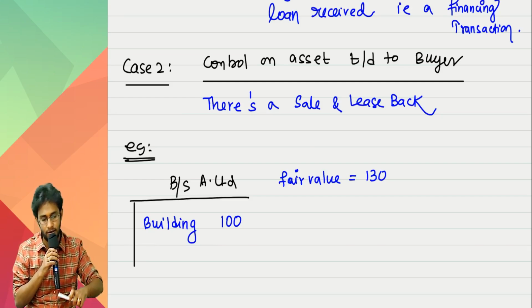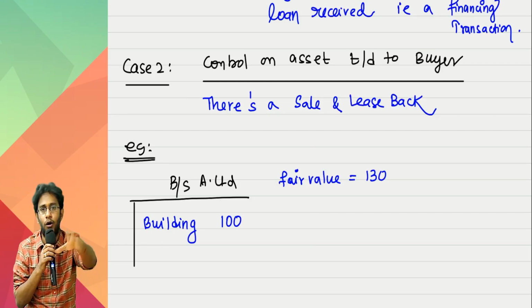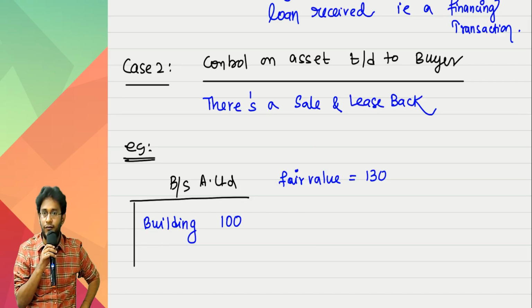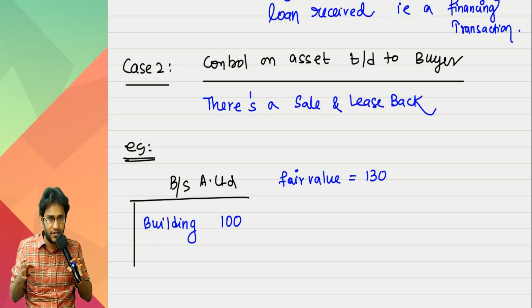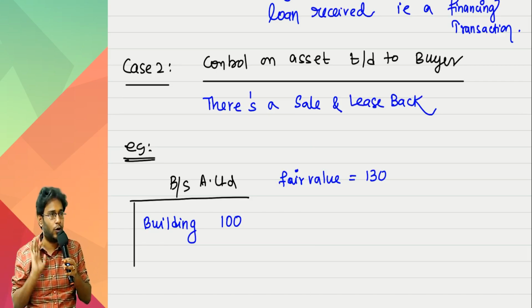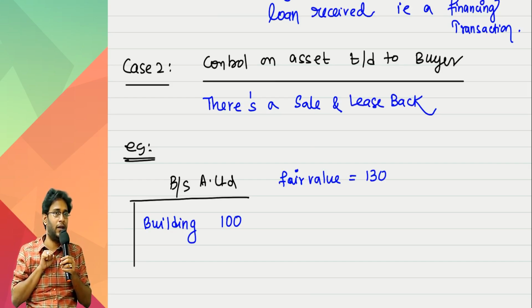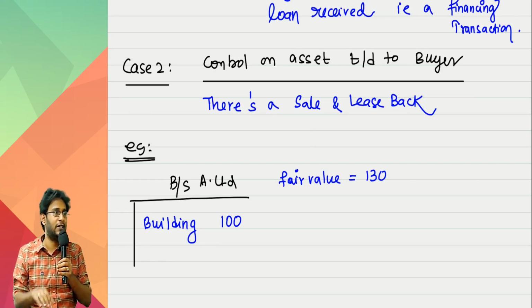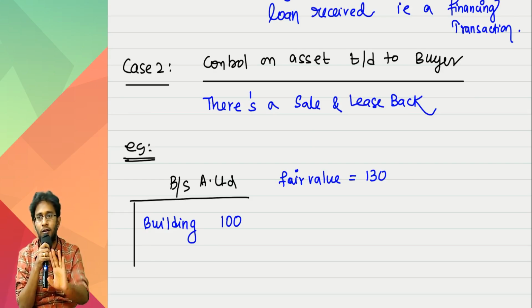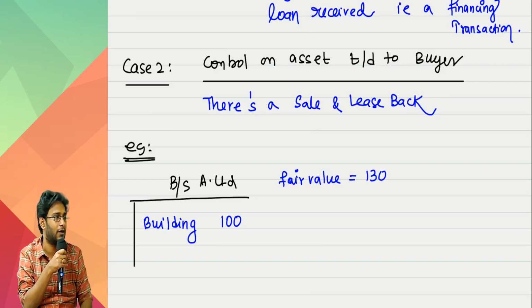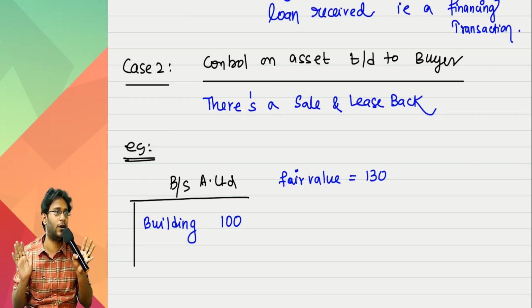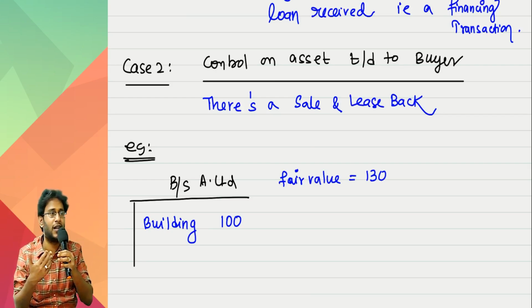In a lease back, what happens? The building asset will go off, one more asset will come, the ROU asset. Physically speaking, I am sitting in this building right now. The building is sold off. Again, I leased this building. The building will not move anywhere. Will I go out and come again? No. I will sit here only. One paper I will sign, sold. Another paper I will sign, I leased it back. Building will not move. I will not move. My camera will not move. Projector will not move. Just a legal transaction has happened. There is a sale and there is a lease back.